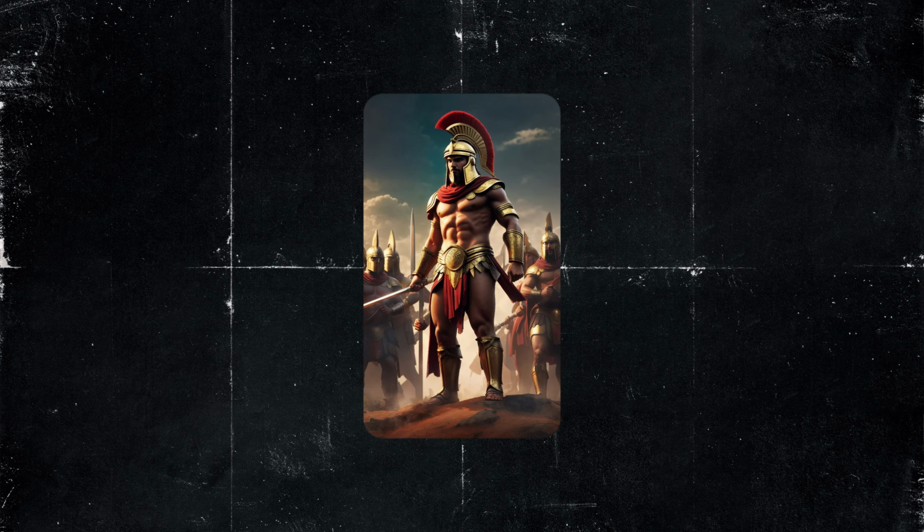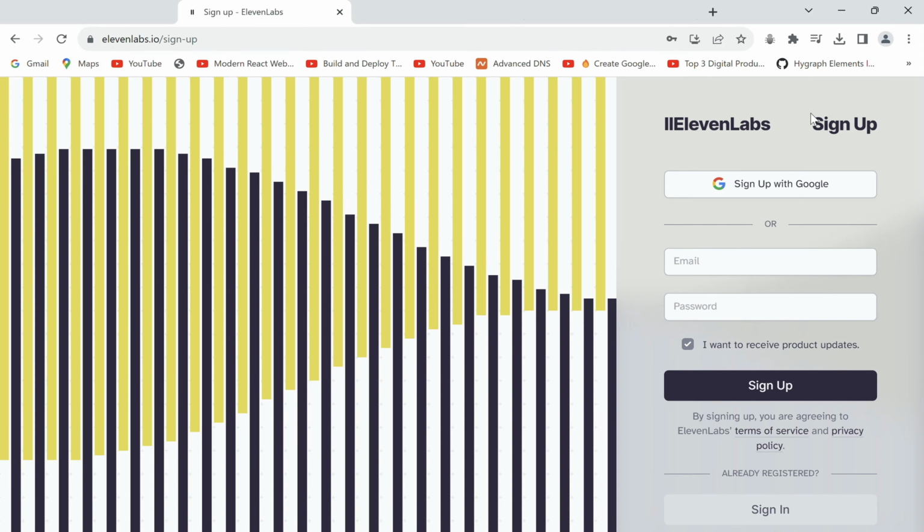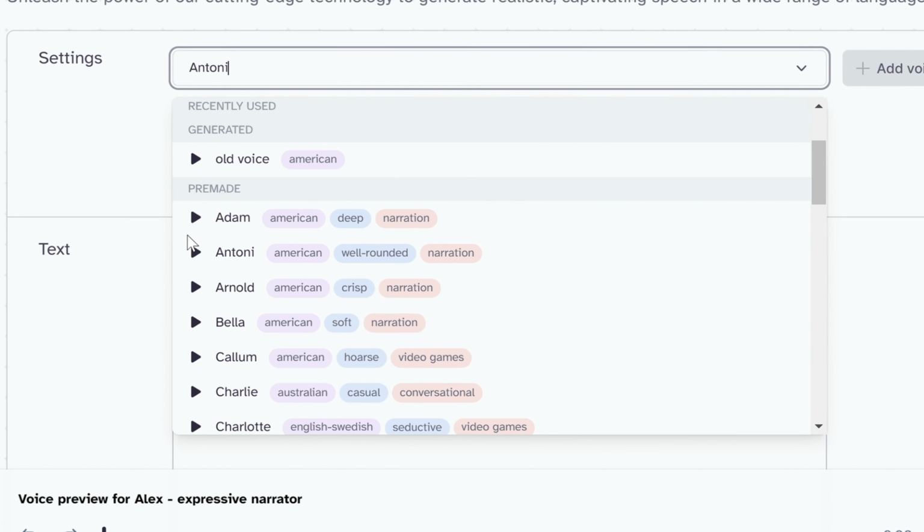Once we have all our images, we can go on to create our AI voiceover. Let's go to ElevenLabs to sign up and select a voice from the selection here in the settings.